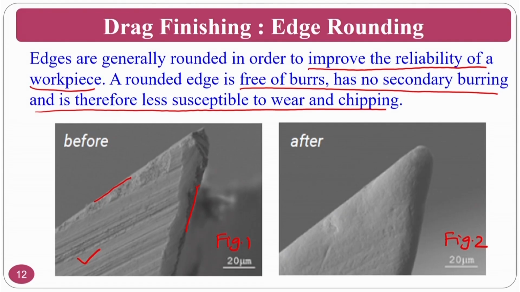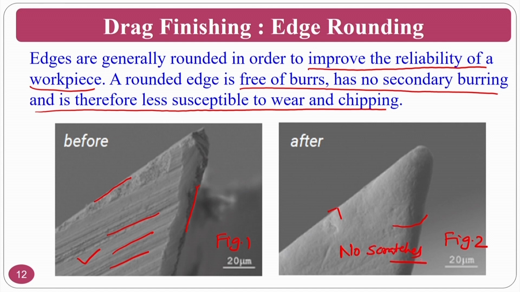That means catastrophic failure may take place. To avoid that, edge rounding can be done. Assume that you can see here edge rounding is done. At the same time, you have removed all the scratches which were on the surface. These are the scratches, and here no scratches are there.